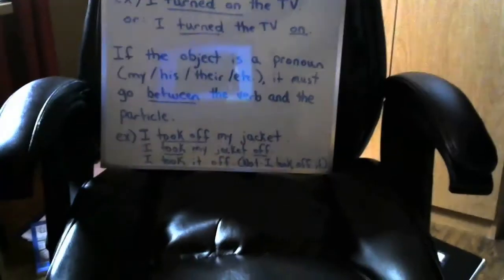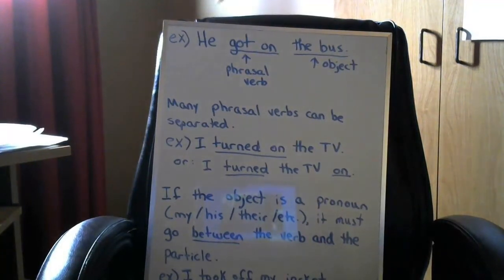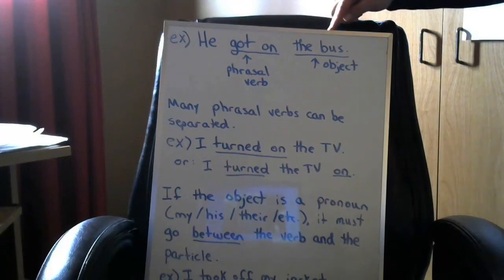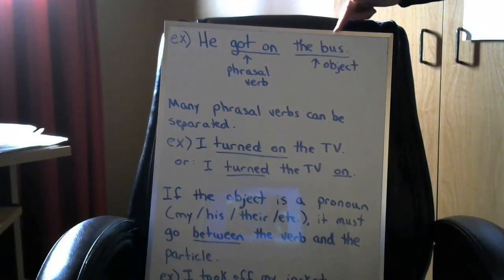So here we say, he got on the bus. It wouldn't make sense to just say he got on because he got on what, right? So what did he get on? He got on the bus.